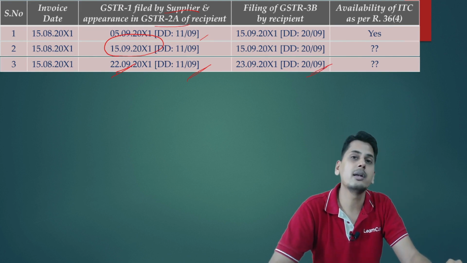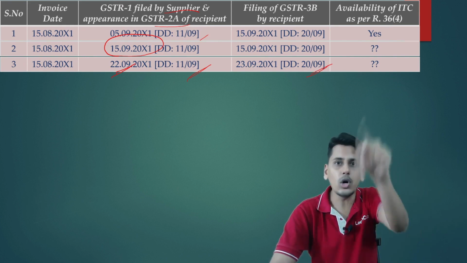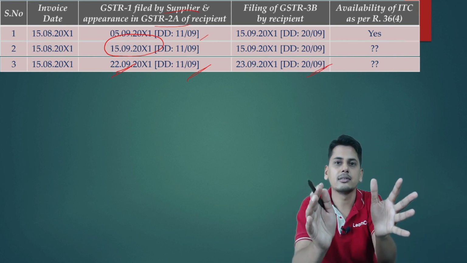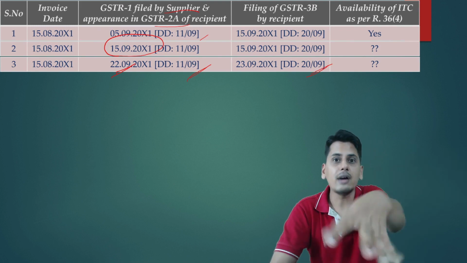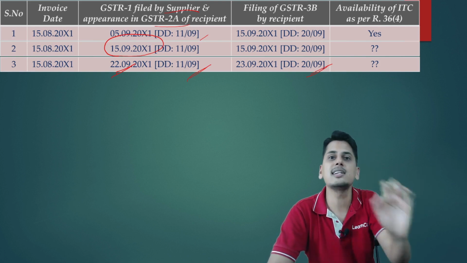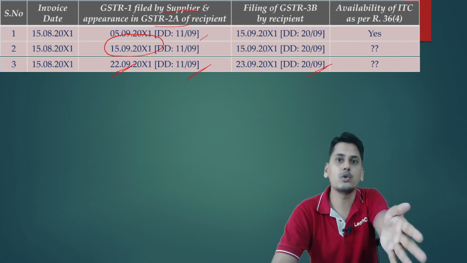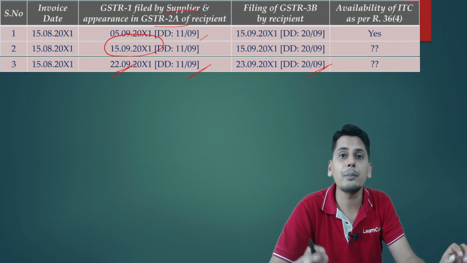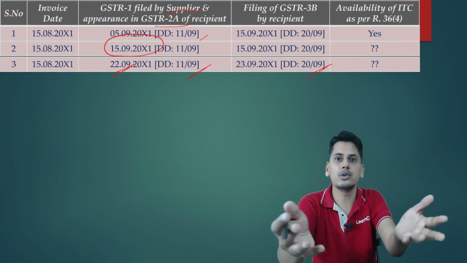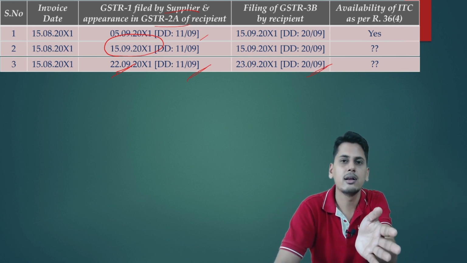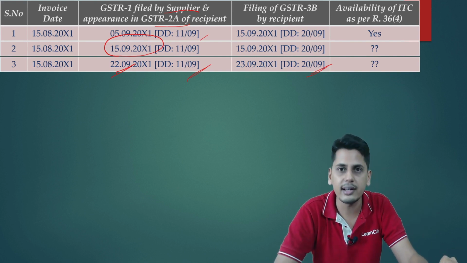But I am not filing it before the due date because I want this credit to appear in my GSTR 2A. I am just waiting for this invoice to appear in my 2A, and thereafter I will file my GSTR 3B, because in GSTR 3B I have to say output tax minus input tax credit. If I file it on 20th itself, this invoice is not appearing on 20th because my supplier has not filed his GSTR 1. So my credit would be, if this is the only invoice, 0. I will not be positioned to take any credit.